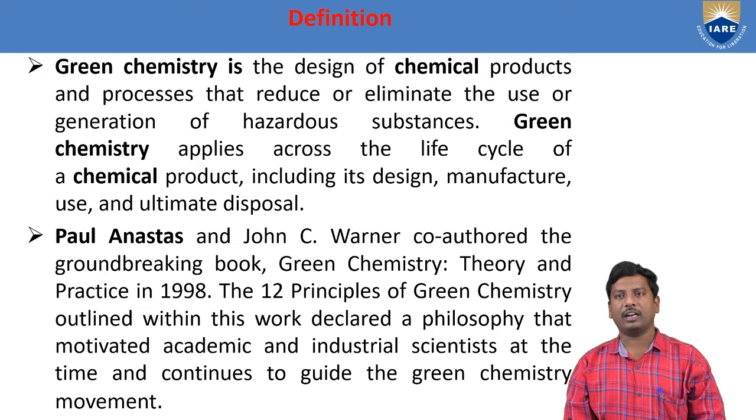Paul Anastas and John C. Warner co-authored the groundbreaking green chemistry book, involving both theory and practice, in 1998. It outlines 12 principles of green chemistry. This work declared a philosophy that motivated academic and industrial scientists at the time and continues to guide the green chemistry movement. So this is the importance of this green chemistry book.